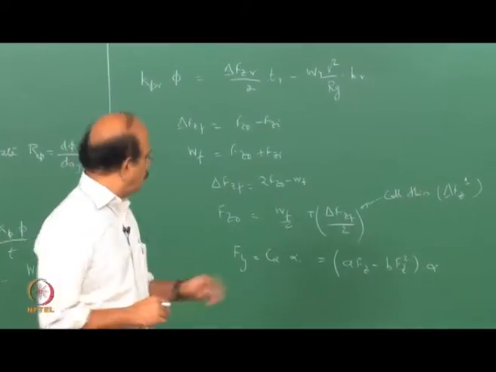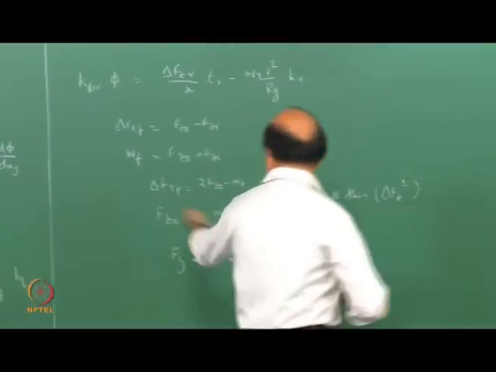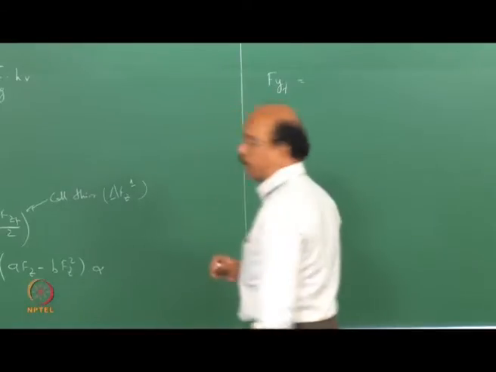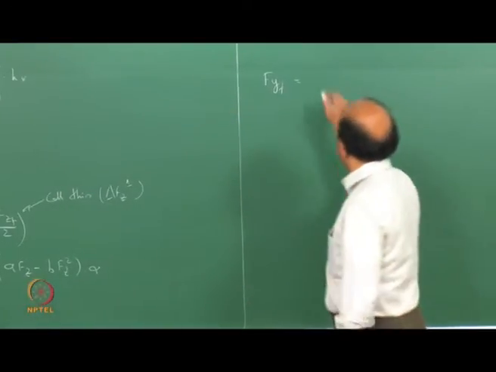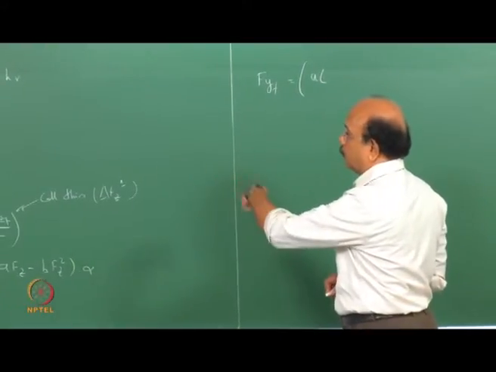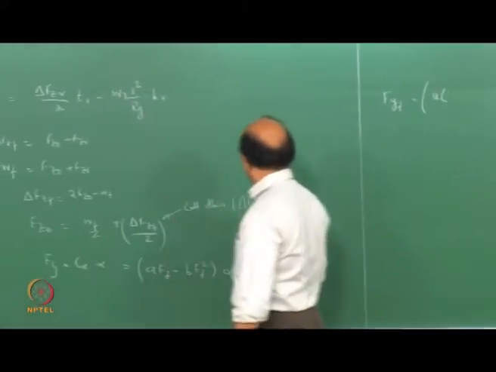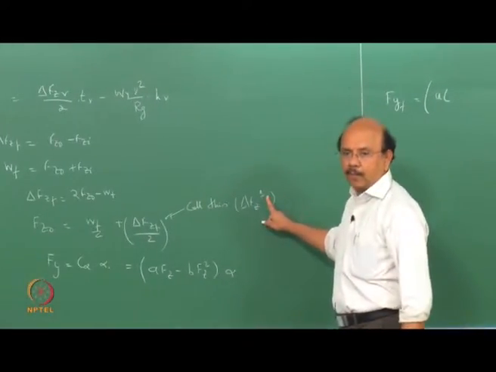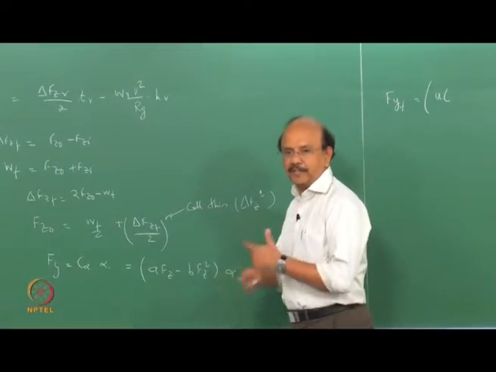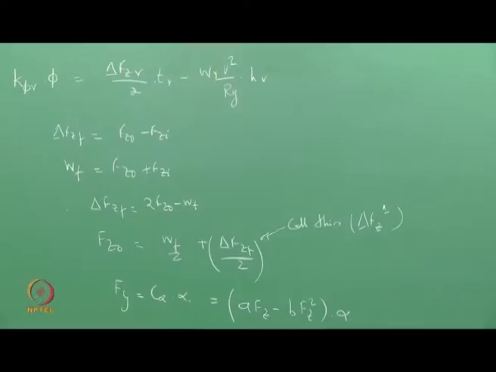Now what I'm going to do is to substitute this, whatever is done here. If I have to look at the front tire, then what should I do? I should take the front outer and front inner. Let me call delta Fzf by 2 as, say, delta Fz with a superscript 1, just to show that this is divided by 2, or else there's a 2 which enters and bothers us. I'll write it like that.